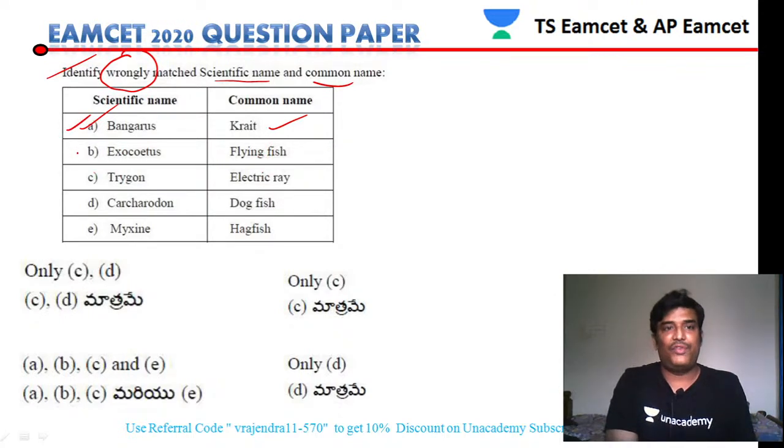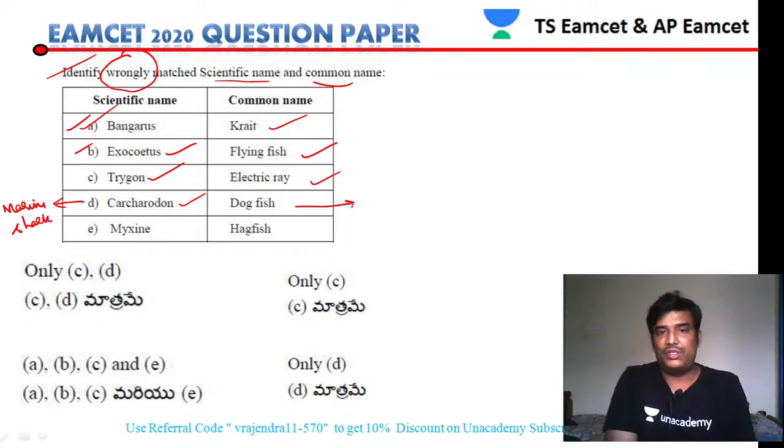Next, you see B. Exocetus. Exocetus is called flying fish. That is the correct statement. Then Trygon. Trygon is also called an electric ray. Then Carcharodon. Carcharodon is actually not a dogfish. It is a marine shark actually.